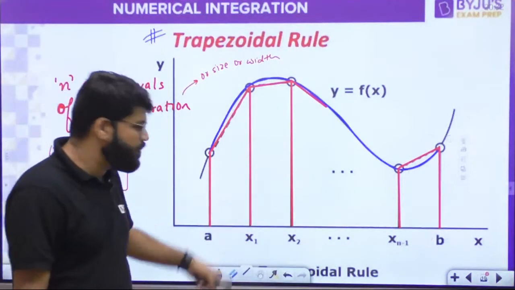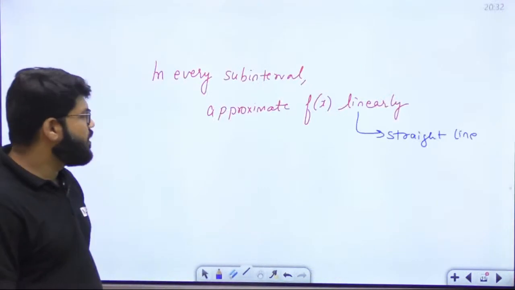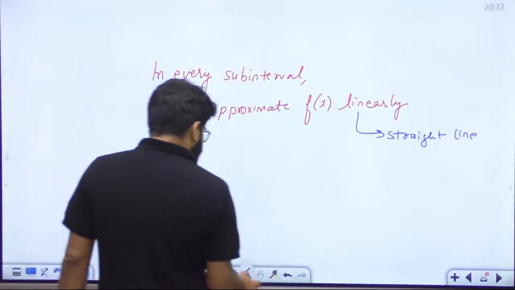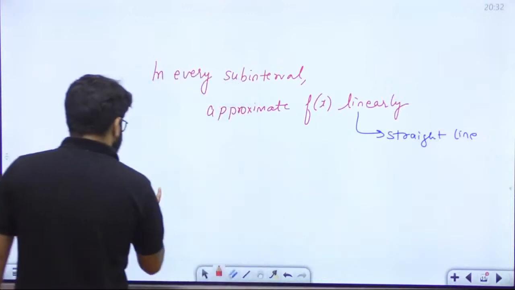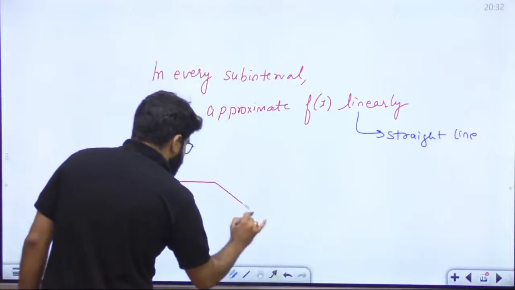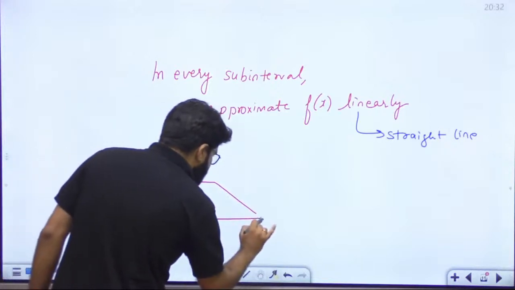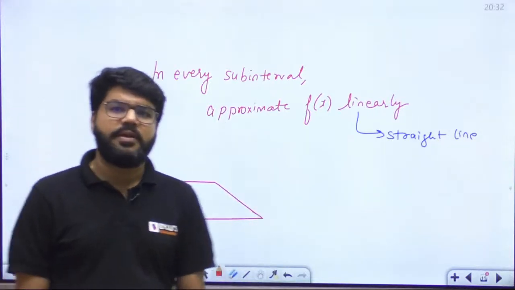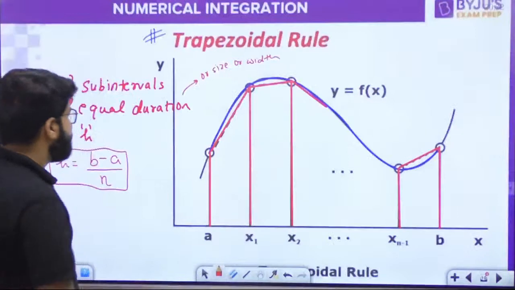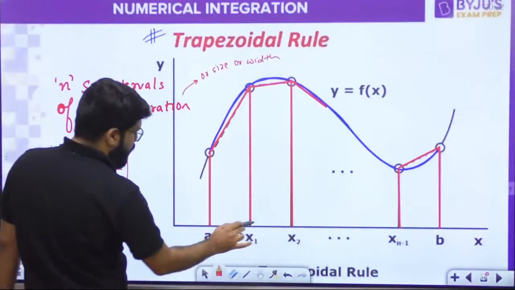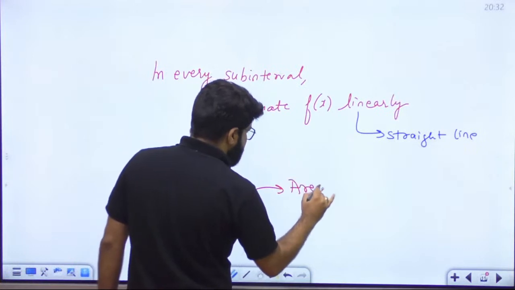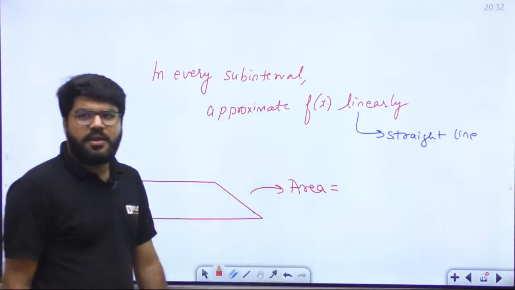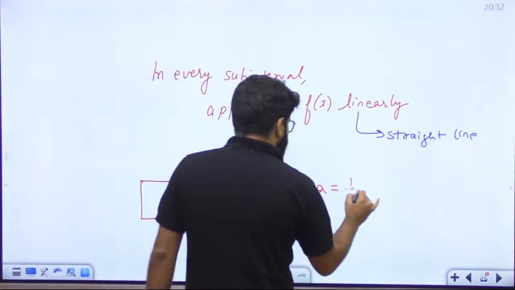This is actually a trapezoid. So what you are getting is nothing but a trapezium in shape, having two parallel sides. Okay, so this is the trapezium. Now, what is the area of the trapezium? Everyone knows the area of a trapezium, right?